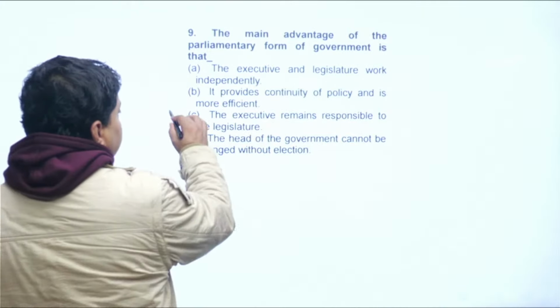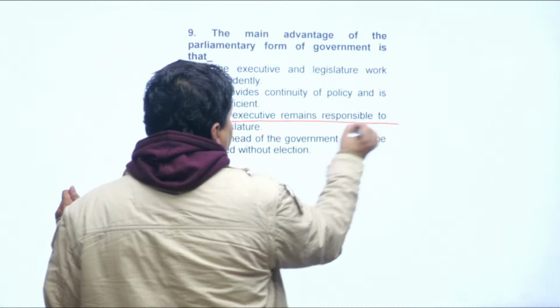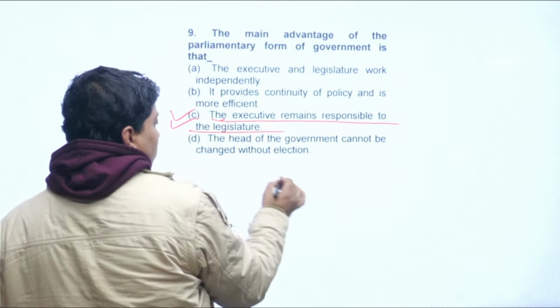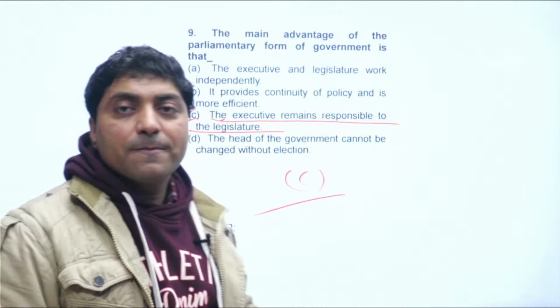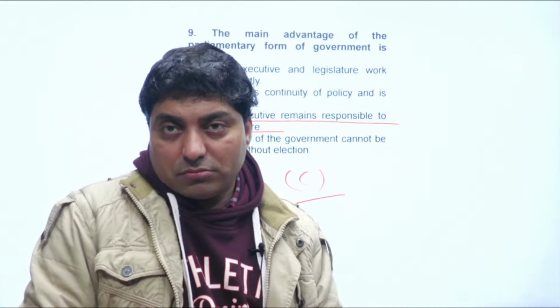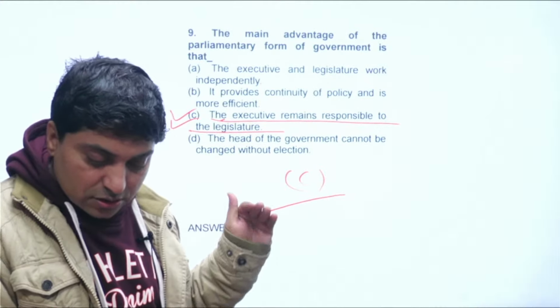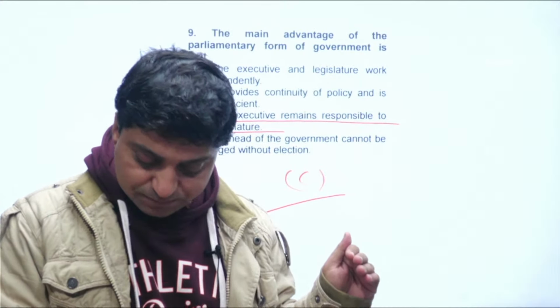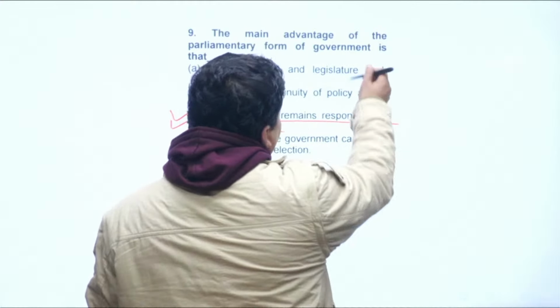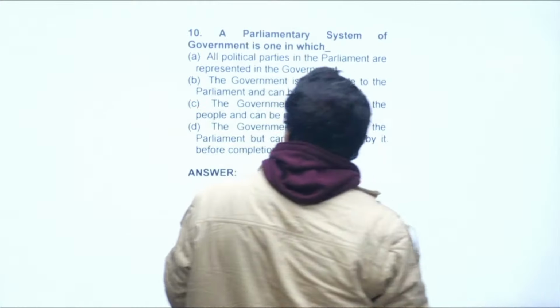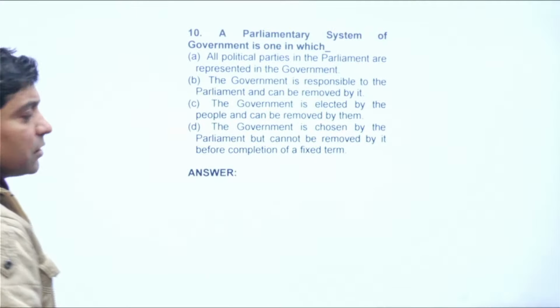Look at this, the executive remains responsible to the legislature. So C would be the correct answer. So here you can see that this question has been asked several times again and again, right? So you must remember the principle of parliamentary form of government, that is collective responsibility. Now look at the next question.